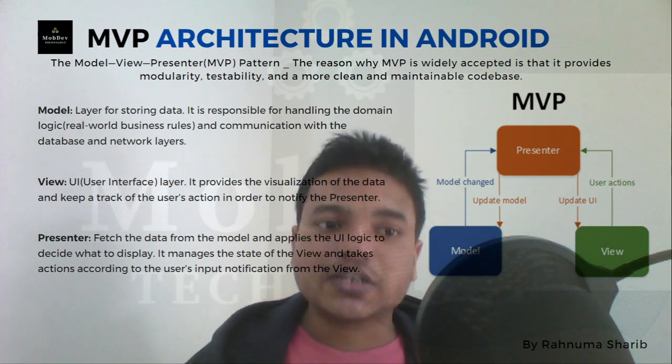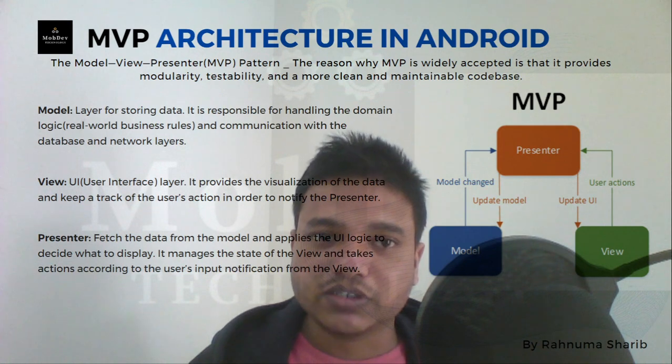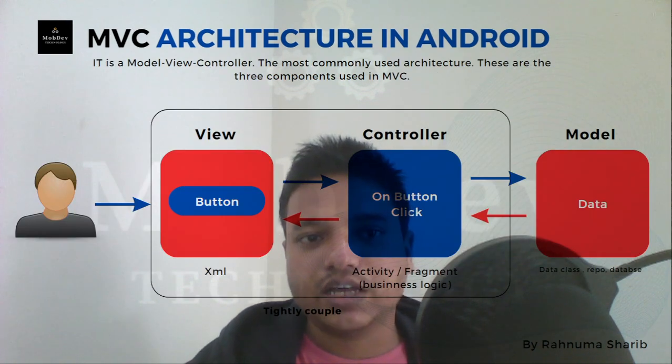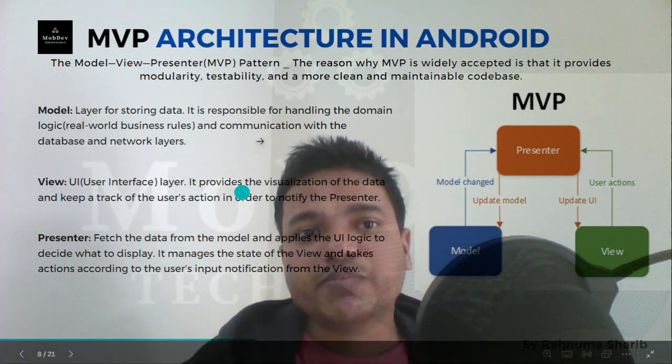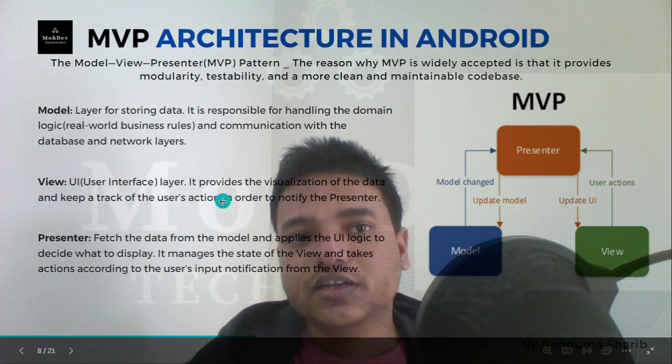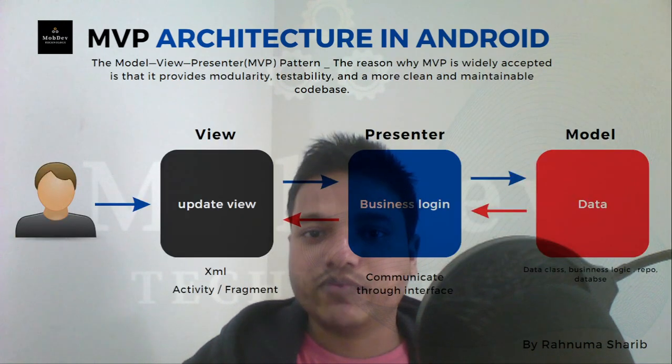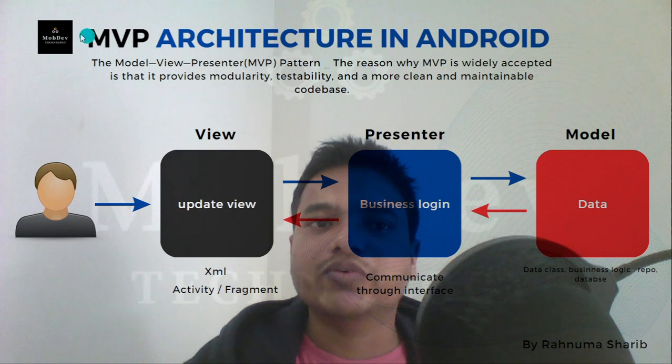So basically the view is what is in front of the user, and the presenter is an extra class where we write the business logic. Let's understand it with one more example. We are doing the same example with MVP.